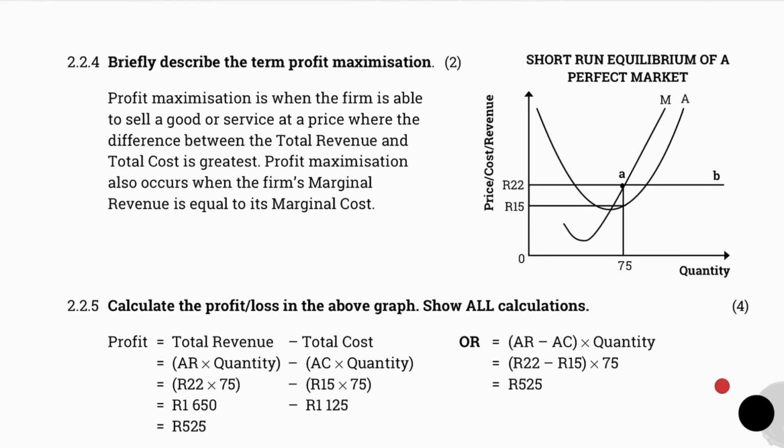The alternative method, where we say average revenue minus average cost times quantity, is of course 22 Rand minus 15 Rand, which is 7 Rand. 7 Rand times 75 will give us an answer of 525 Rand. Different methods, exactly the same answer.